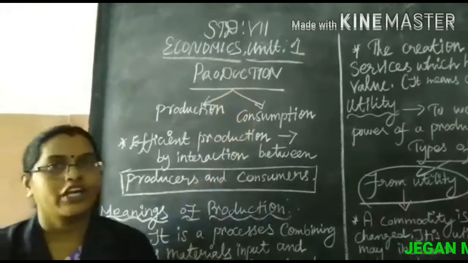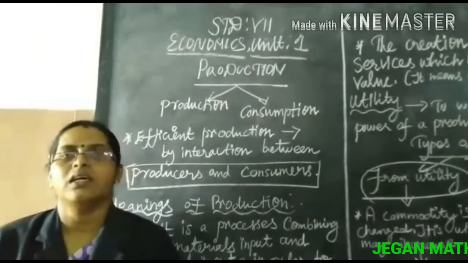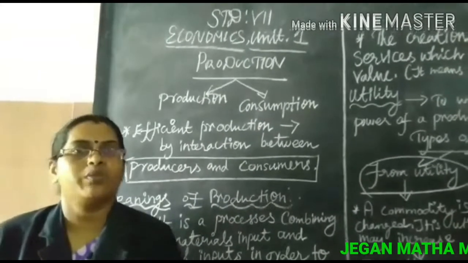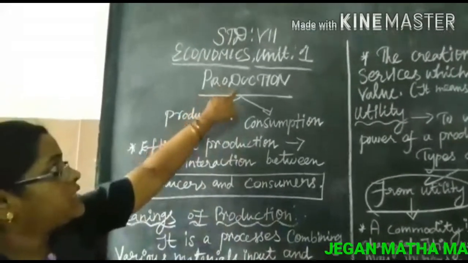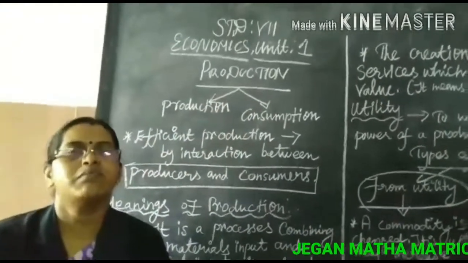Standard 7 Economics, Unit 1: Production. It is a very interesting lesson because this year only you are studying economics. So economics, the first lesson, is production. What is production? Production is manufacture.